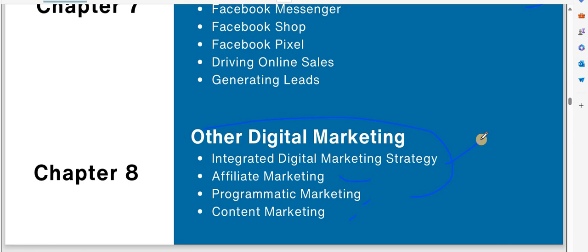The main topics we will cover in this course: the first one is search engine optimization. The second one is social media marketing. After that we go to Facebook ads and Google ads. These will be the main four chapters of this course, and these four chapters will cover all of these things.